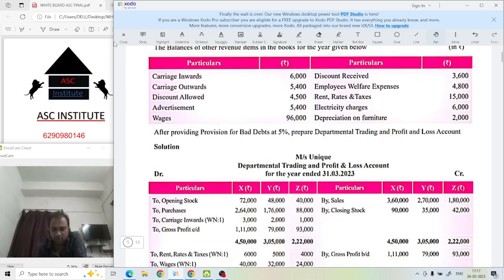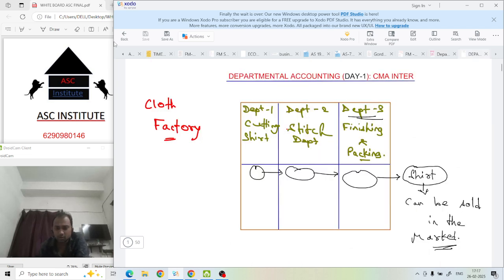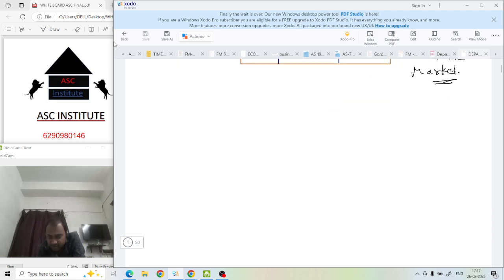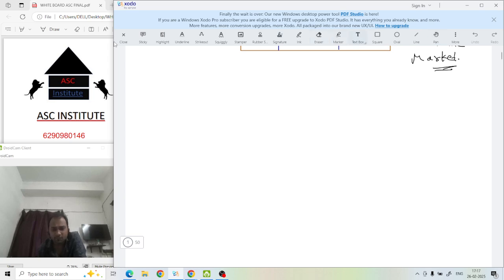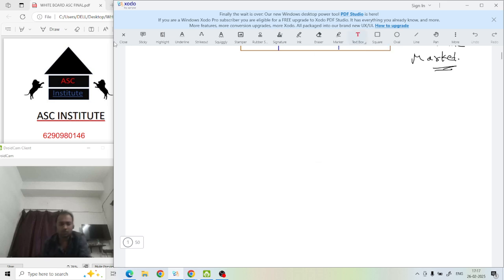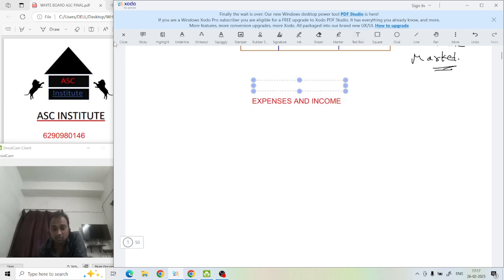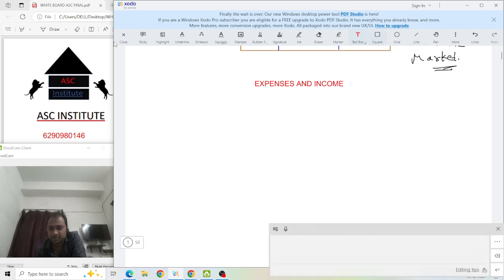Before going to the sum, one normal idea I'm giving you that will help you to do sums of this chapter. See, expenses and incomes are of 2 types.